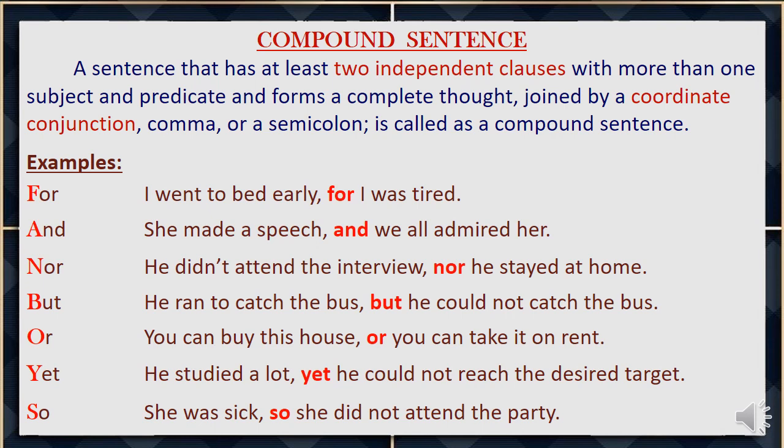The last one, let us see. She was sick, so she did not attend the party. She was sick is one independent clause. She did not attend the party is another independent clause joined by a coordinating conjunction, so. So, she was sick, so she did not attend the party is a compound sentence.